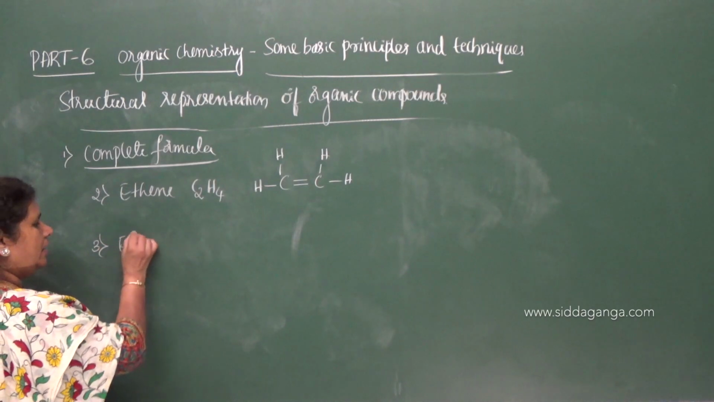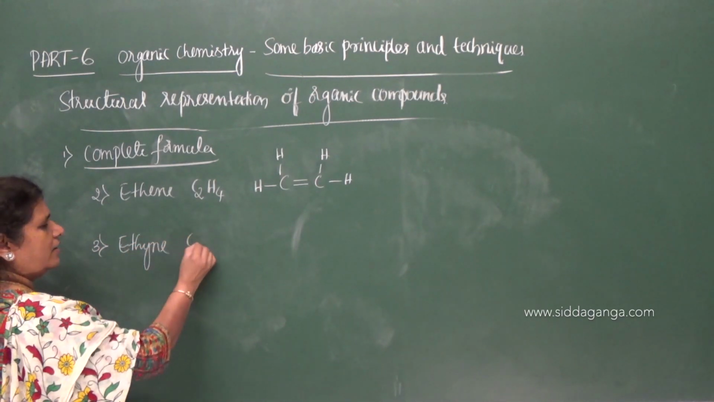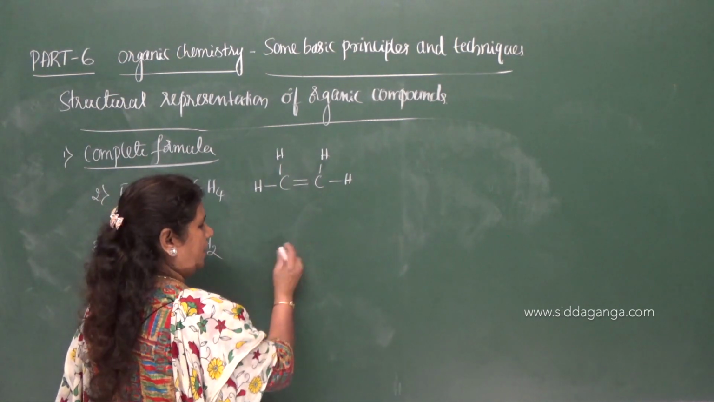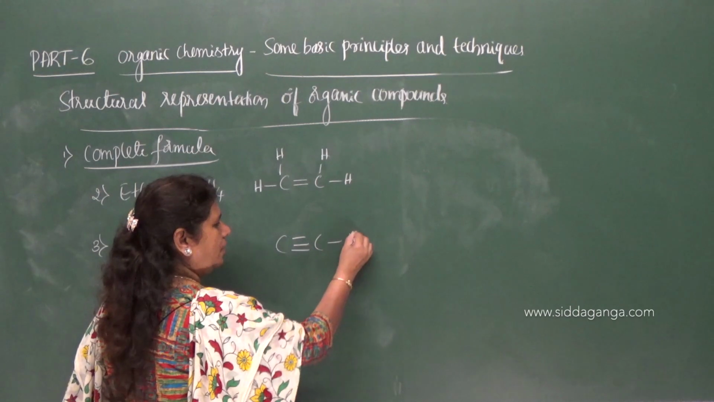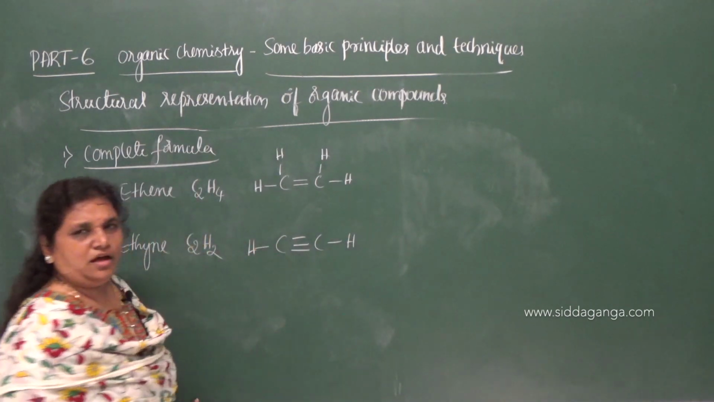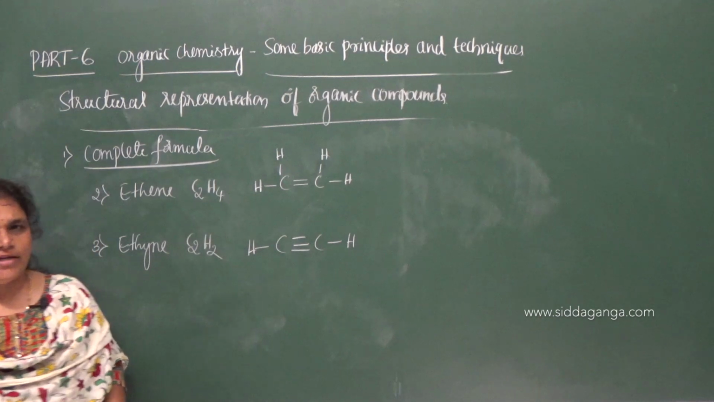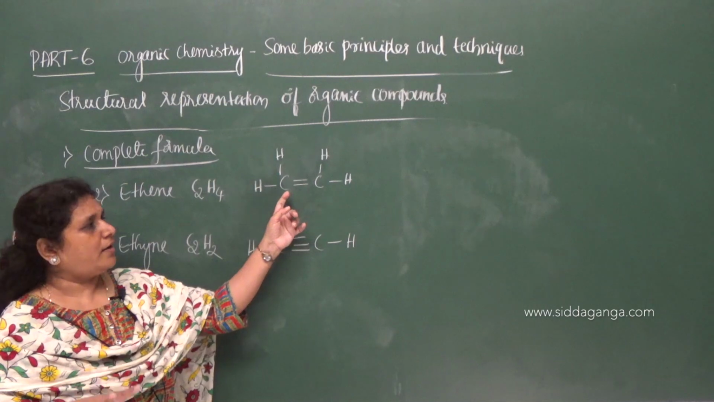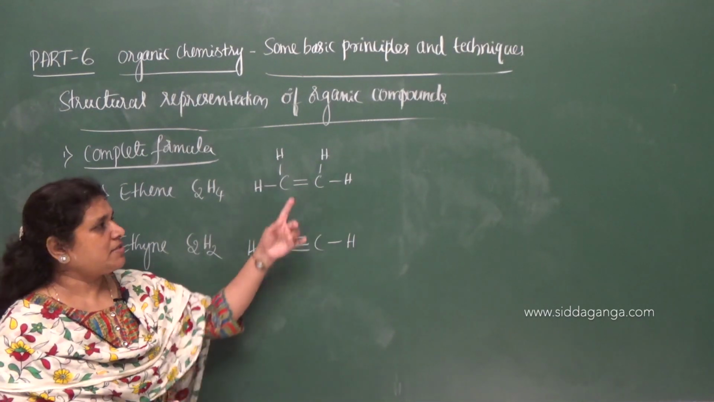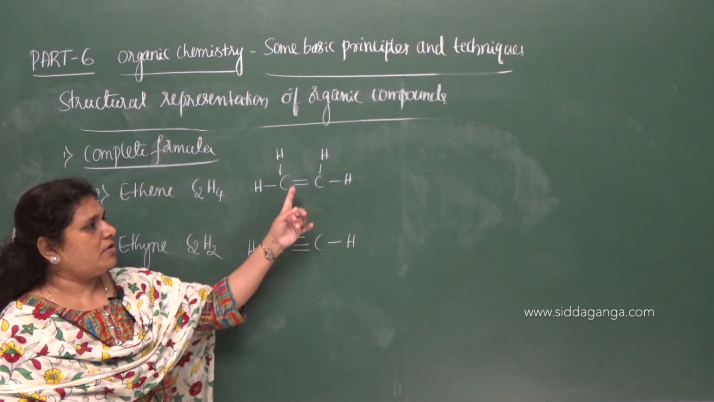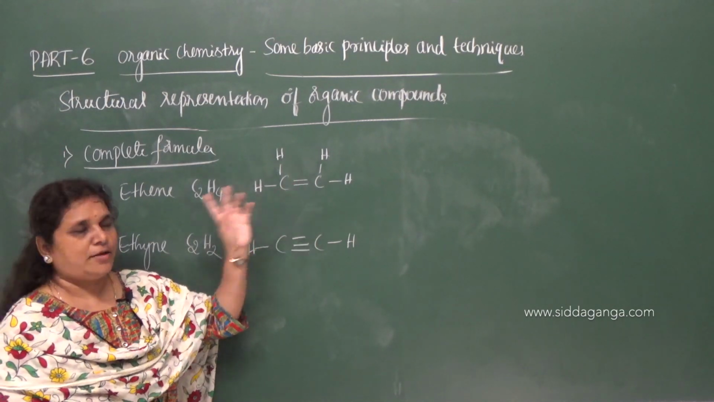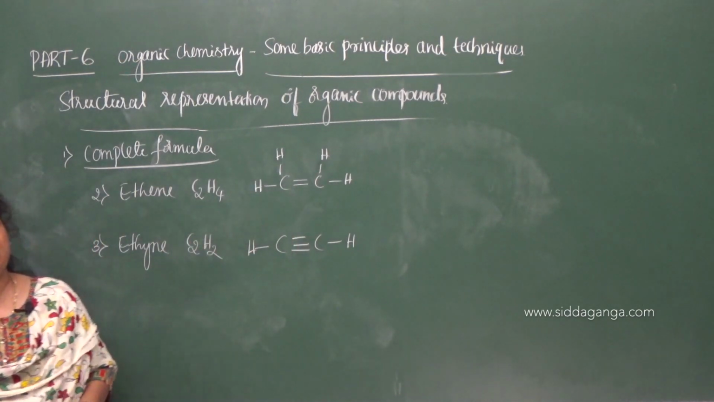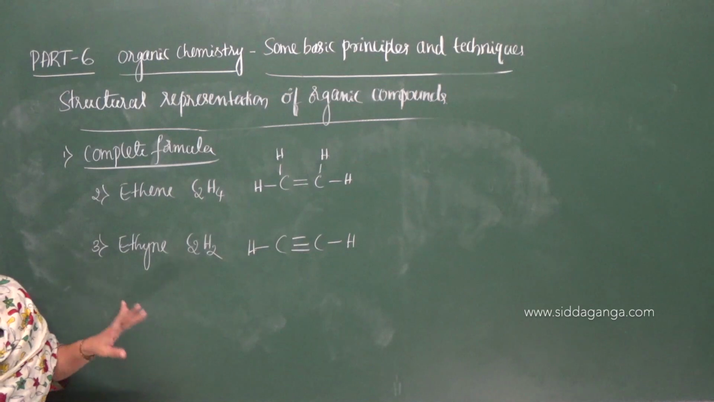Similarly, ethyne, C2H2 is the molecular formula, and there is a triple bond between the carbon atoms. Triple bond indicates there are 6 electrons between two carbon atoms: one bond with 2 electrons, another bond with 2 electrons, and another with 2. So double dash indicates the double bond, triple dash indicates the triple bond.